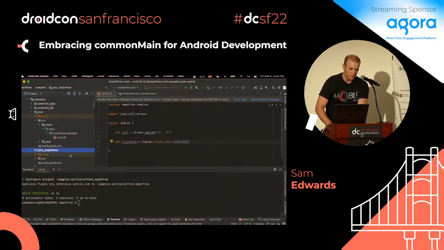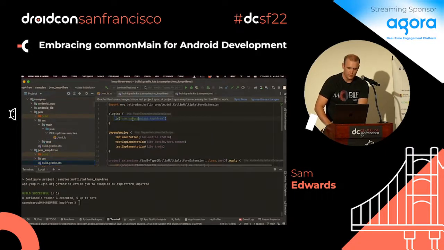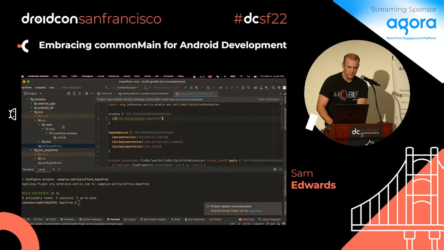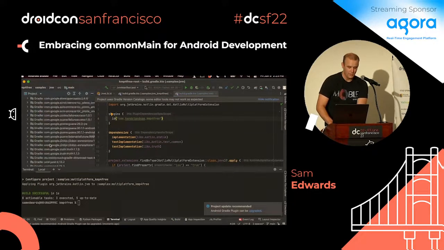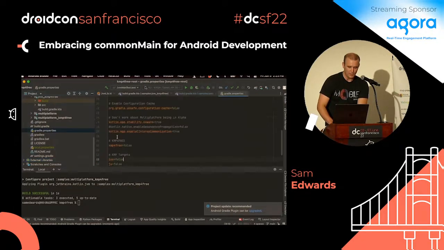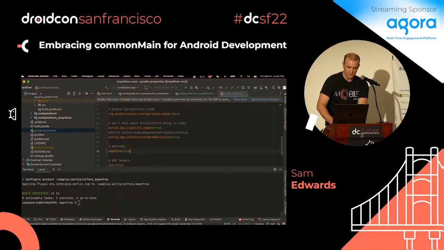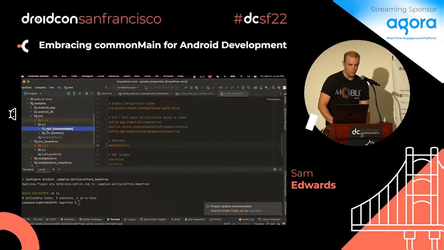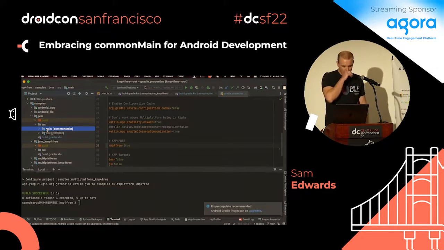I have an example of one below that's already using the plugin. I'm going to steal it, and we're going to add it up here. So now I've done it. I'm going to sync, and watch this here. Nothing happens. That's good. So what we can do is come down, and in our Gradle properties, we can toggle on KMP for free. We'll do true, and then we'll do a Gradle sync. Now watch this. Ooh, main just became commonMain, right? One thing happened there, right? So now we have Kotlin multi-platform compatible code.